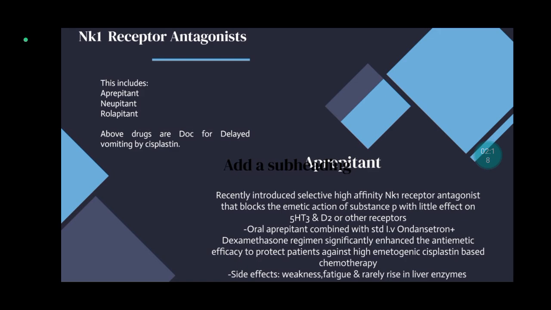Then secondly, we will discuss about NK1 receptor antagonist, which includes aprepitant, netupitant, rolapitant. Above drugs are drug of choice for delayed vomiting by cisplatin. Aprepitant, recently introduced, is a selective high affinity NK1 receptor antagonist that blocks emetic action of substance P with little effect on 5-HT3 and D2 or other receptor. Oral aprepitant combined with standard IV ondansetron and dexamethasone regimen significantly enhanced the antiemetic efficacy to protect patient against highly emetogenic cisplatin based chemotherapy. Side effects: weakness, fatigue and rarely rise in the liver enzymes.